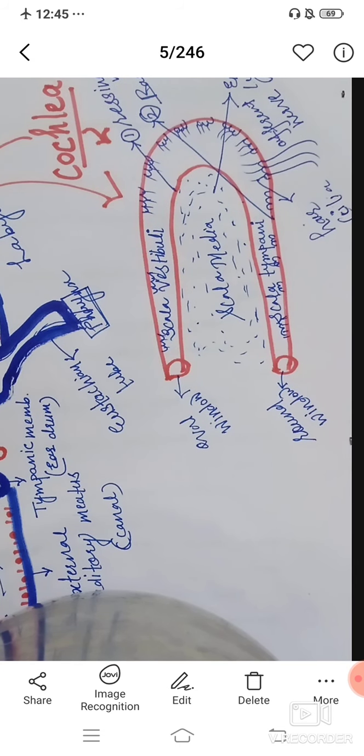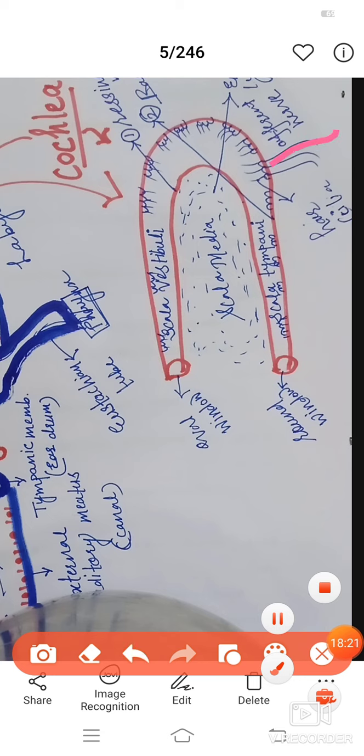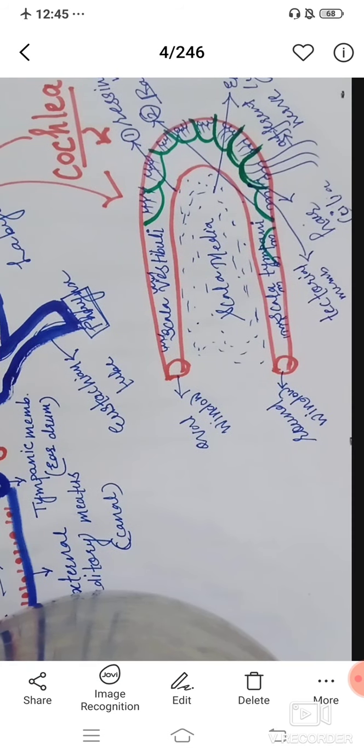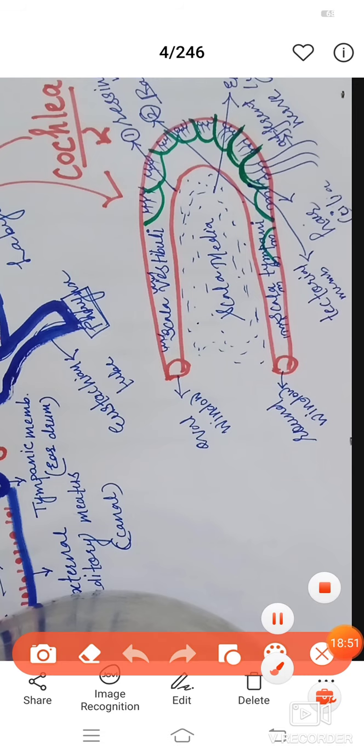See these ones. See, these are the afferent nerves which are arising from the basal part of the hair cell. These are the hair cells, and these are the afferent nerves, and they have close contact with each other. While they are in apical contact, there is a membrane present above this organ. I drew this membrane in green color. See, you can see here clearly. This one is the membrane which is present above the organ of Corti, and this membrane is called the tectorial membrane. This one, the tectorial membrane.